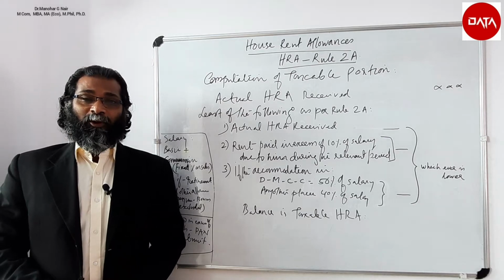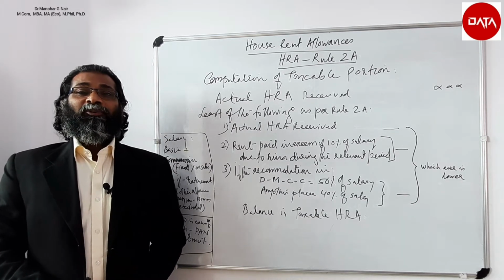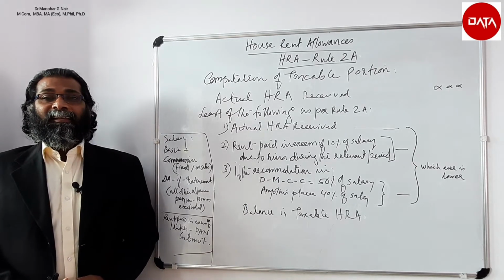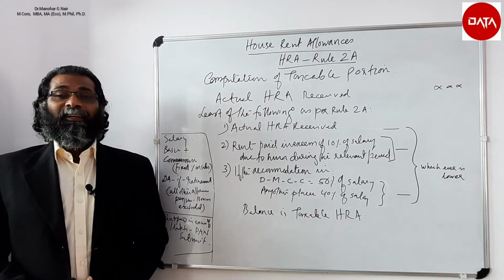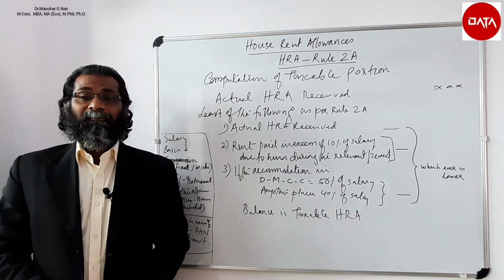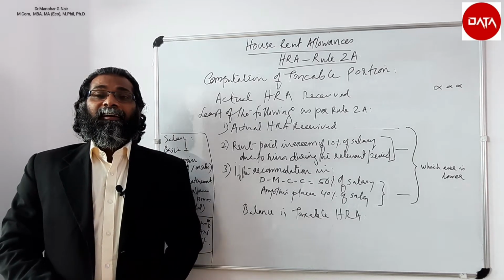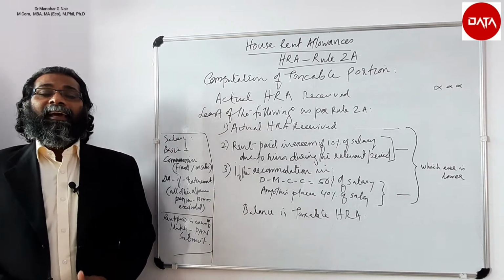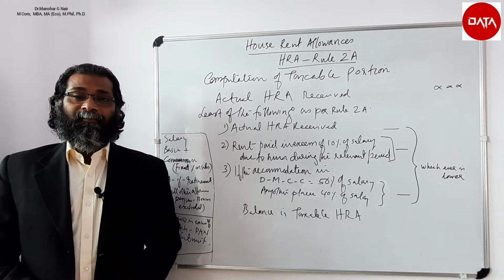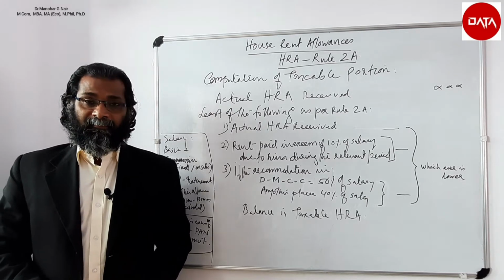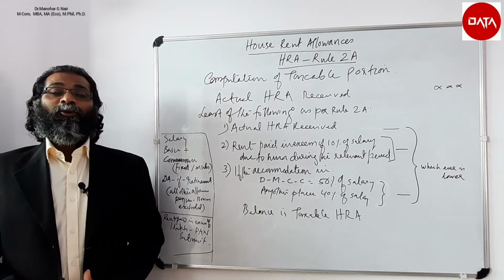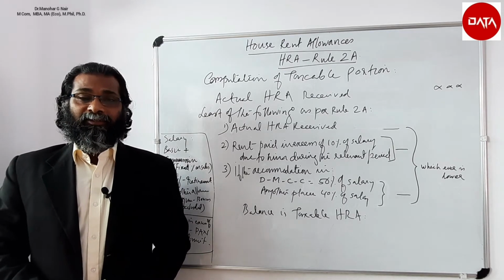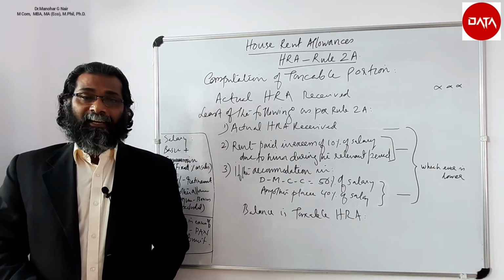paid by the employer to his employee to meet the rental expenses that he made during the previous year. So considering the taxability and considering the exemption part, there are three conditions. As per Rule 2A, it provides that the least of the three values are exempted from tax.